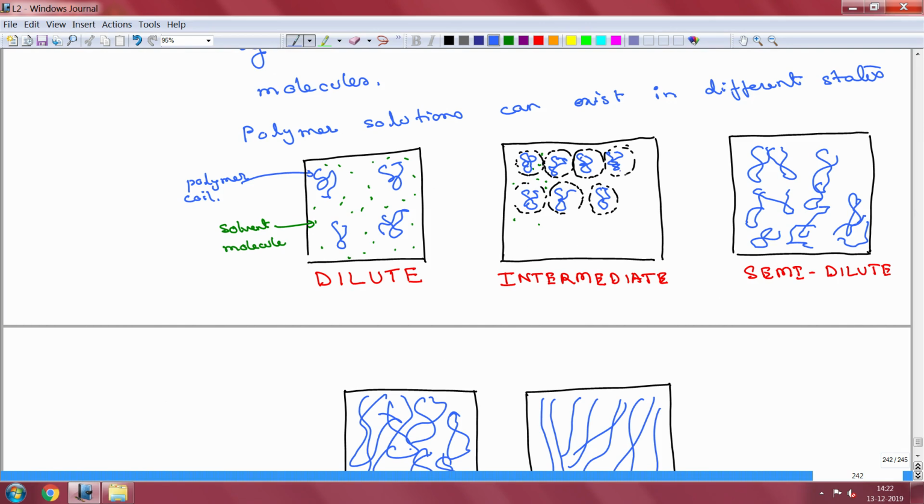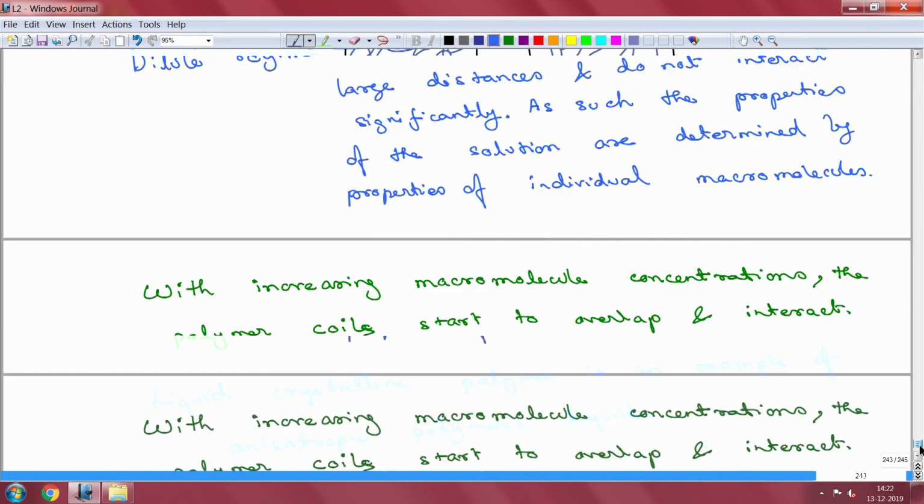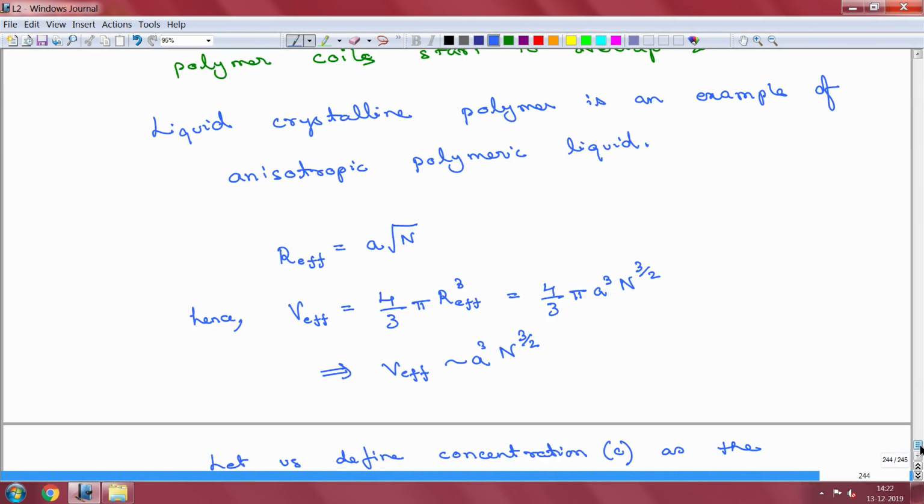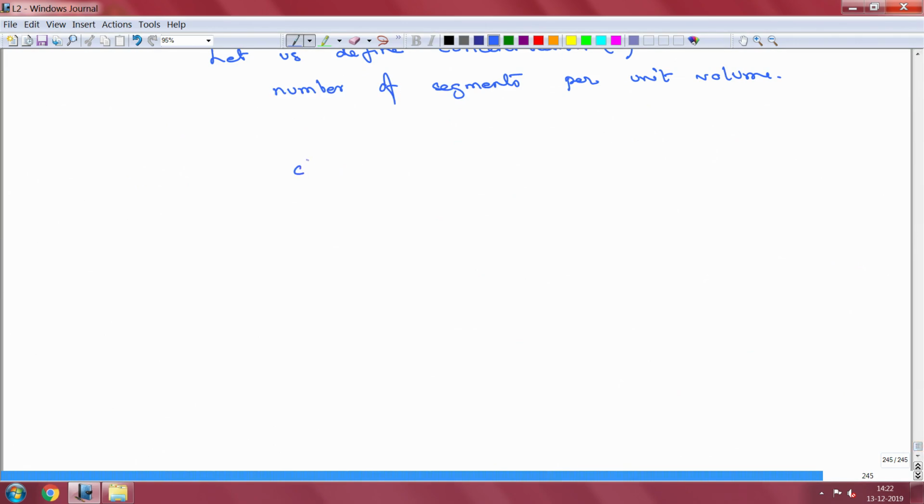So, in this case, if this is a state which we would define as the critical state, where the concentration is of a critical nature, then this C critical is such that there are n segments per effective volume of a polymer coil.